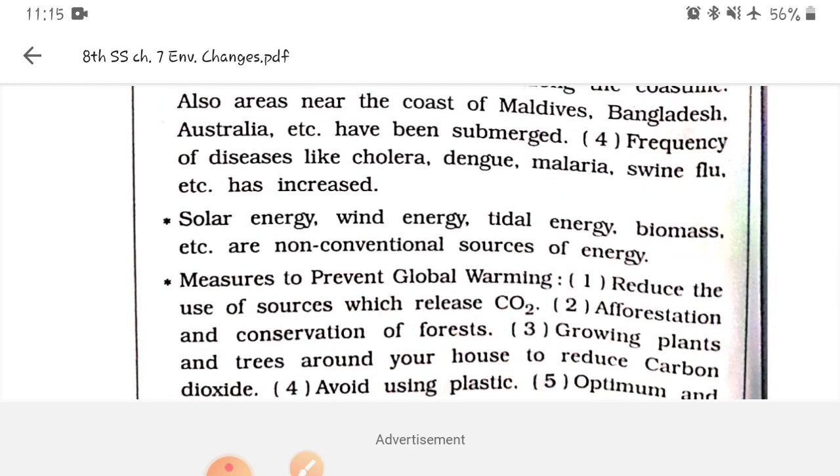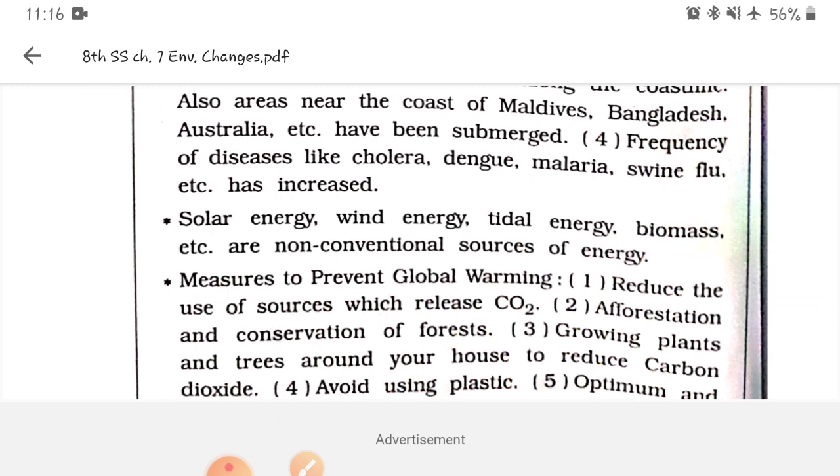How can we replace those kinds of instruments? By using solar energy, wind energy, tidal energy, biomass. These are the non-conventional sources of energy, and they do not produce any kind of gases or pollution.